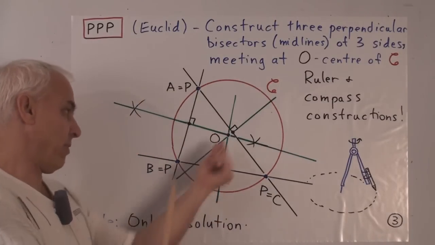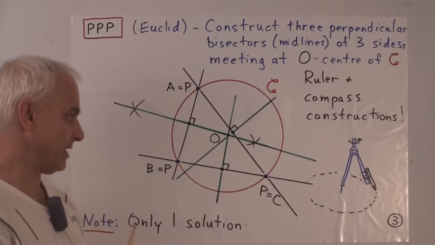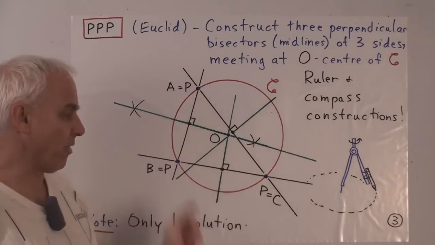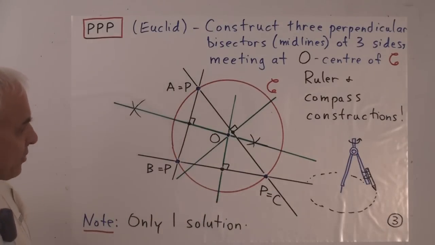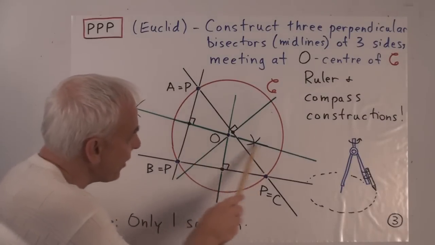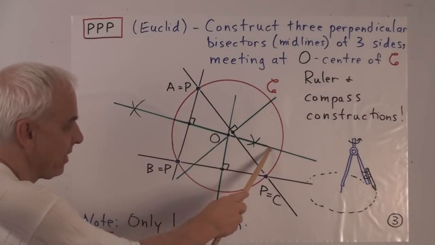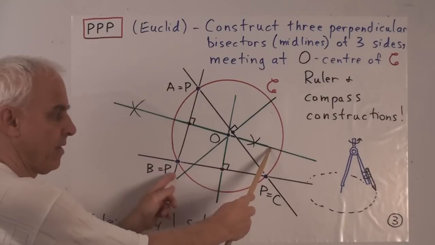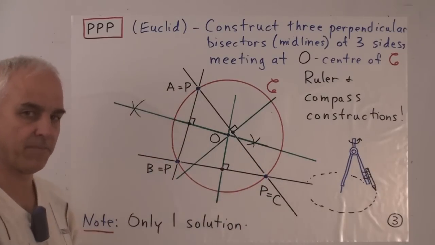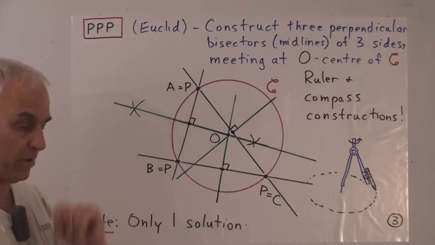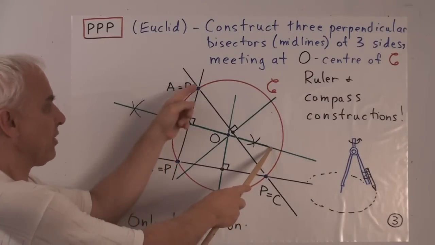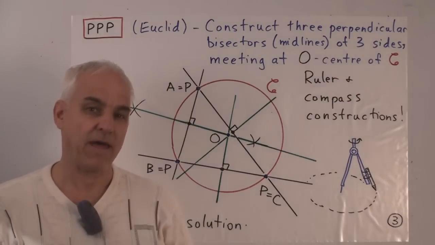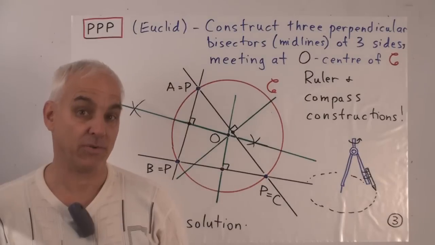And once we have the point O, well, we open our compass, put its center there, choose any one of these points, and draw the circle that will go through all 3 points. And the crucial reason is that any point on the perpendicular bisector, say that one there, is equidistant to both of the points that we started with. This distance equals this distance. Or in rational trigonometry, which is a better way of thinking, this quadrans equals this quadrans. Quadrans being square of distance, which is mathematically more convenient to work with, generally speaking.